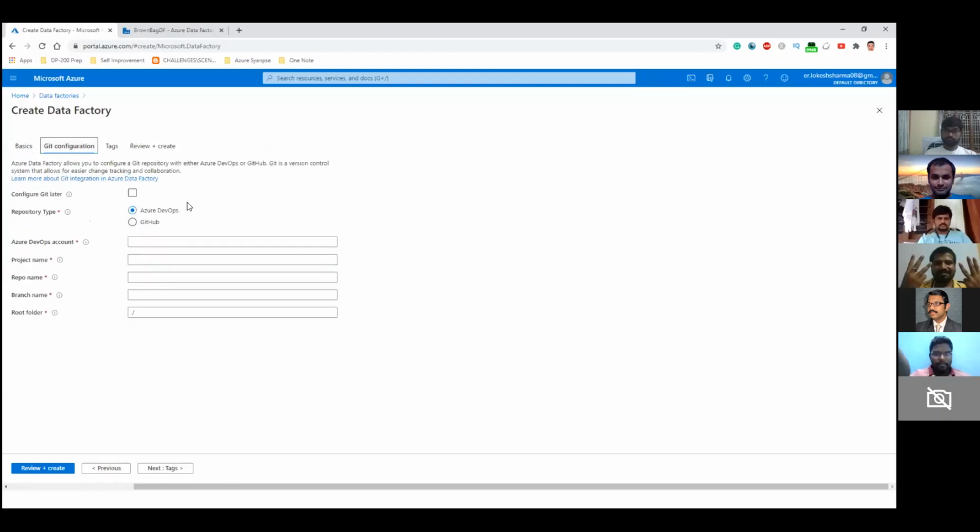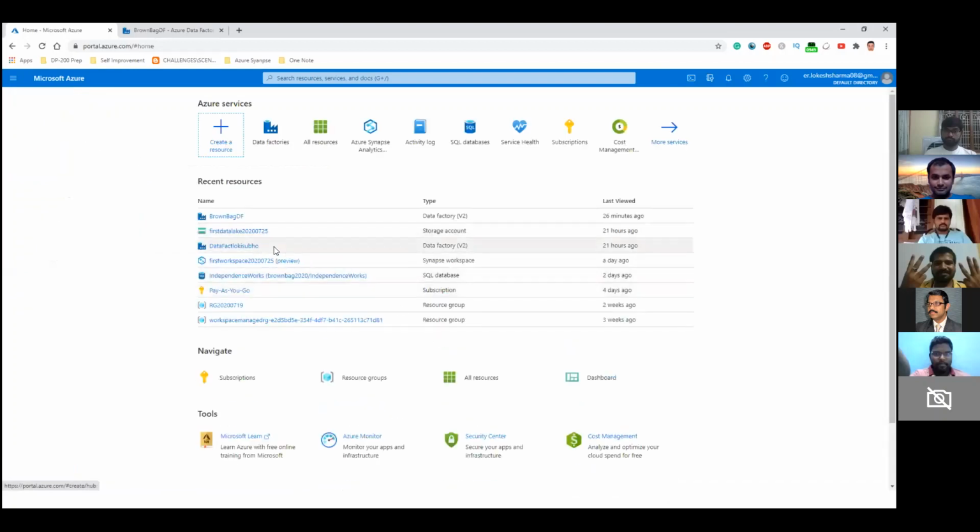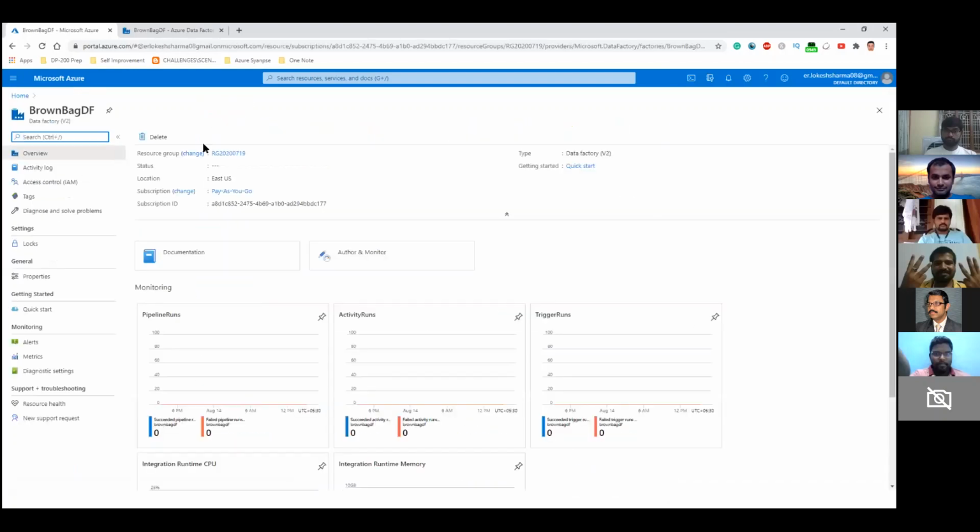This basically means that once you have done your development work, where do you want to save that work? You all must be aware of a website called GitHub. If you want to save your work into that portal, you can use that. But if you're creating your first pipeline, I would recommend to tick this checkbox so that we can create it later on. Once you do that, you will have an account registered.